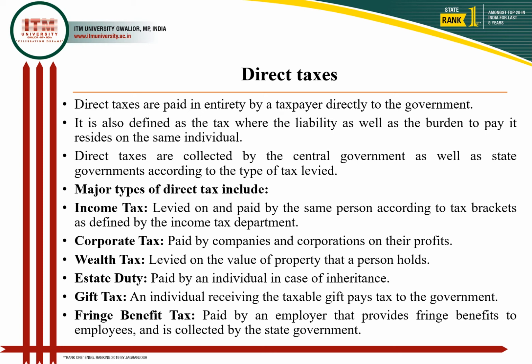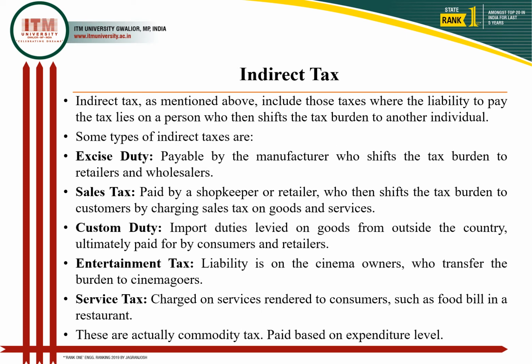So fringe benefit tax again is a tax which is paid by an employer that provides fringe benefits to the employees and is collected by the state government. So whatever the benefit is going to be provided by an employer to the employees, that is the fringe benefit. And indirect taxes are those taxes where the liability to pay the taxes is going to be shifted, and the burden is going to be distributed over the others also. So that's why it is an indirect kind of tax.